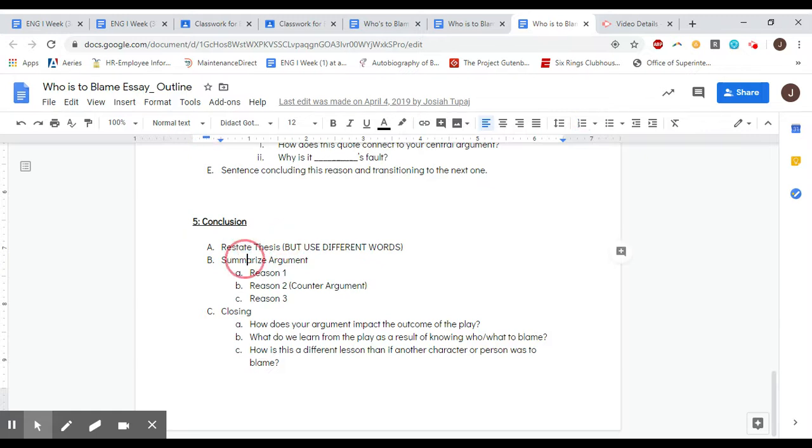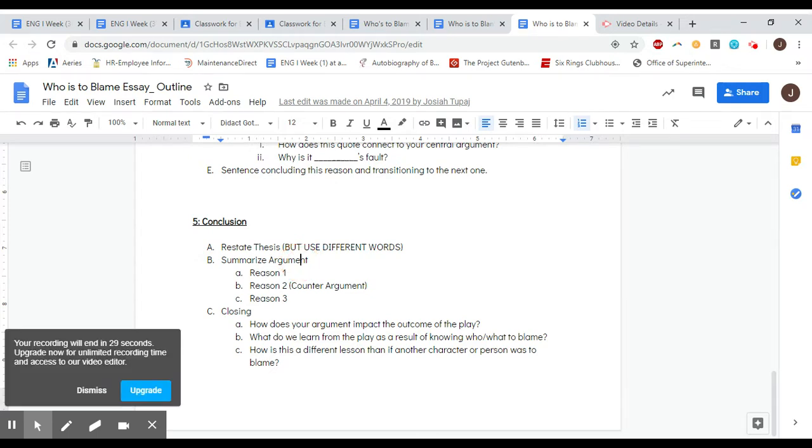The thesis and the summary can be 1 sentence each, and then I would recommend that you actually again spend 1 sentence each answering these 3 questions. So potentially you'll have a 5-sentence conclusion. The thesis is 1, the summarizing the arguments is 1. You might end up needing 2 or 3, but either way, these 3 questions should be 1 sentence each.